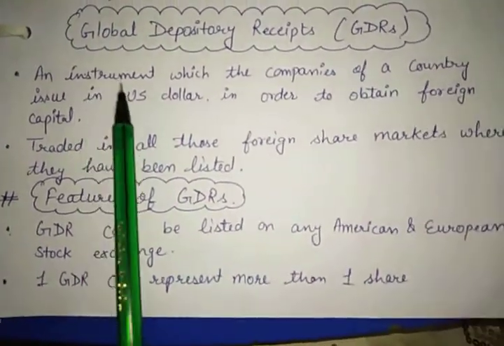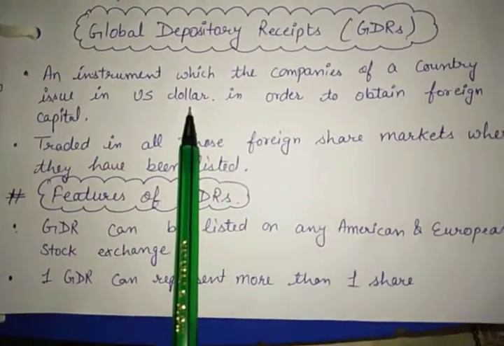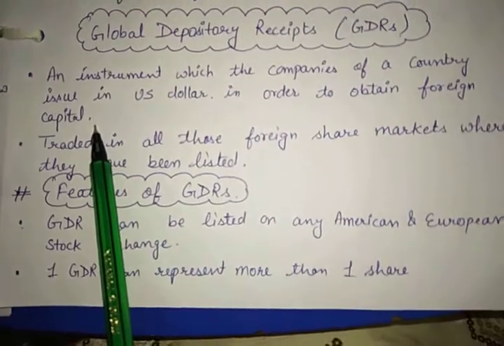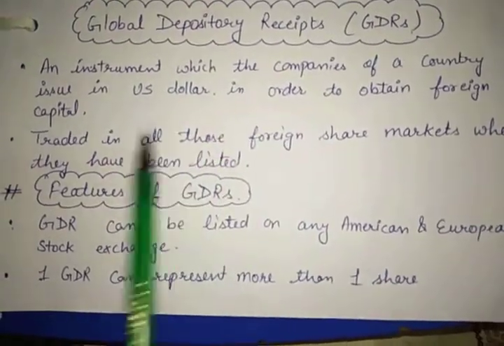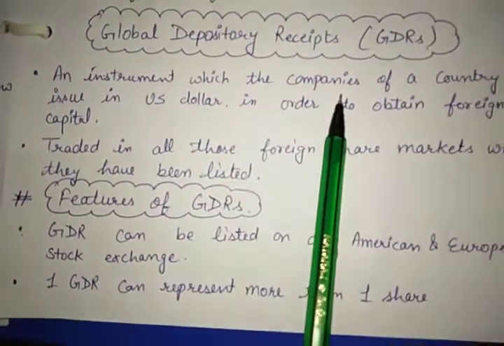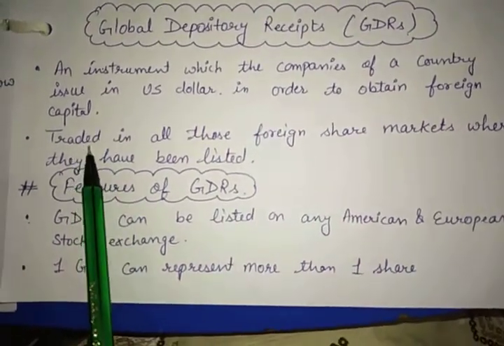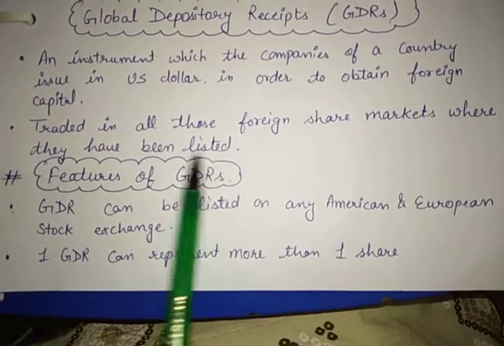So it is an instrument which the companies of a country issue in US dollar in order to obtain foreign capital. That means it is something that is issued in US dollar. It is a security just like share and debenture. A company is issuing it in foreign market. Why? To obtain foreign capital. Traded in all those foreign share markets where they have been listed.